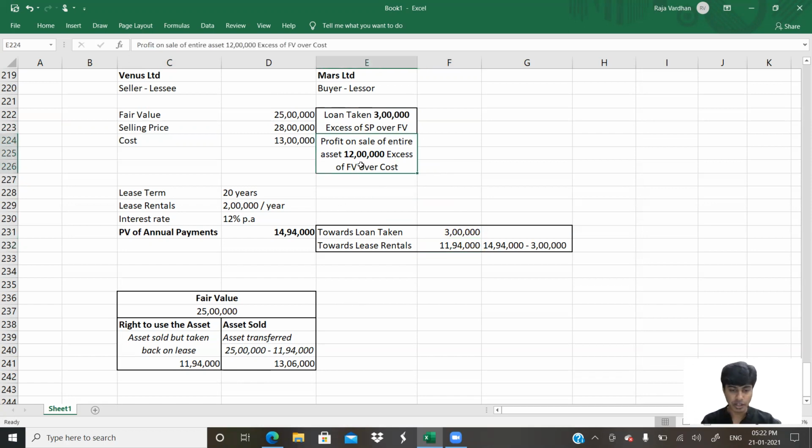Next, I'm using the second box now. 12 lakh rupees the profit. Now 12 lakh is the profit on the entire asset. See, I use the same word here. Profit on sale of entire asset. So I'll write here profit. How much is profit? 12 lakh.